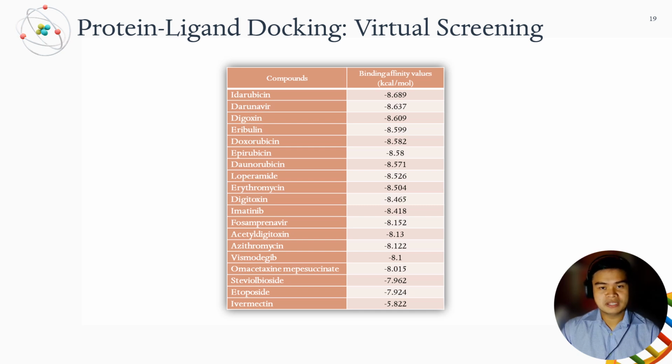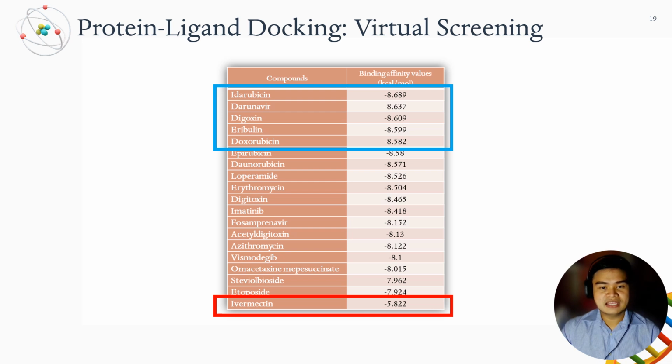The docking program readily sorts the docking results and presents a top energy pose for each candidate. The top 5 scoring candidates were chosen based on the binding affinity. Binding affinity pertains to the strength of an interaction between a biomolecule and its ligand. The binding affinity is determined by non-covalent interactions. Based on the results, the top 5 scoring compounds are idarubicin, darunavir, digoxin, eribulin, and doxorubicin, while the weakest binding affinity candidate is ivermectin. To analyze and distinguish the top 5 more in detail, they will undergo bond interaction evaluation.